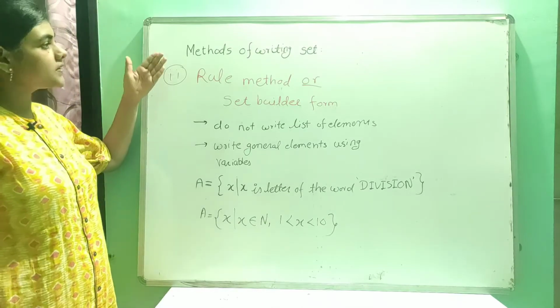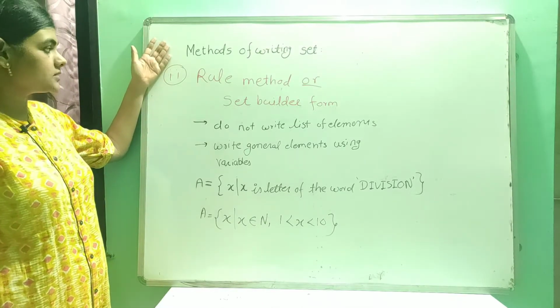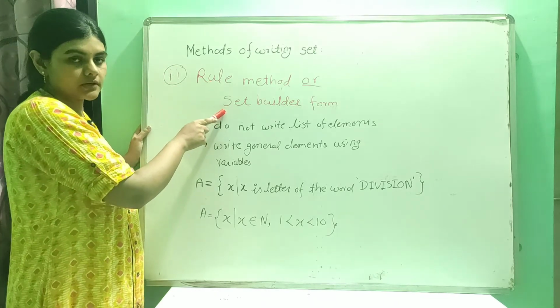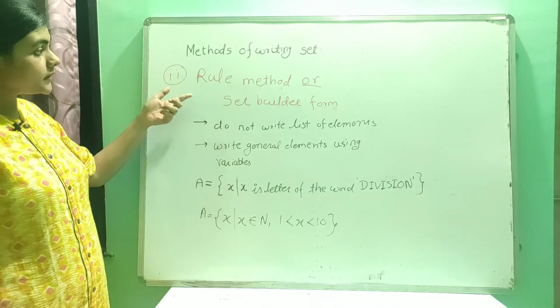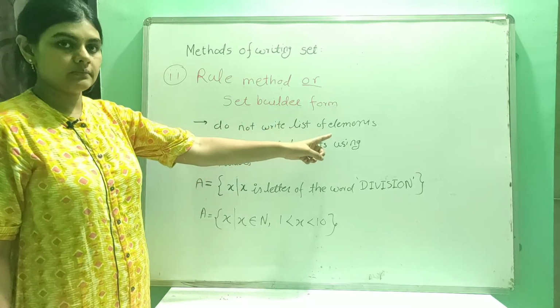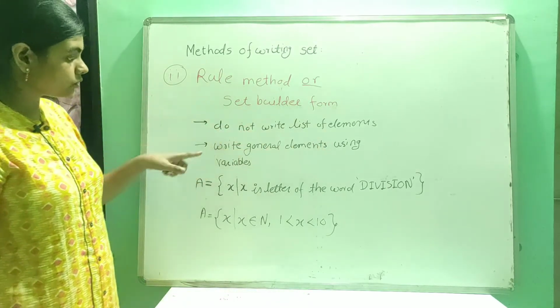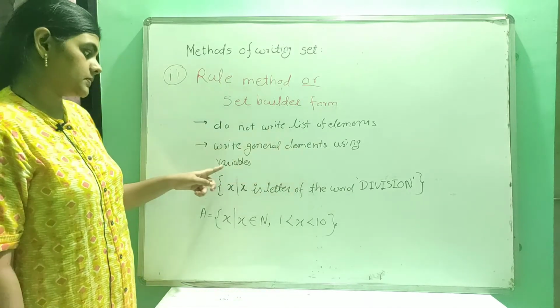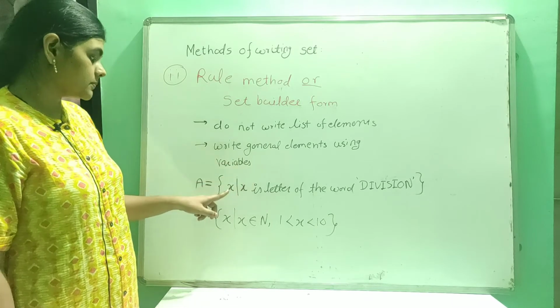Now let's move towards the second method of writing set. So what is that method? Rule method or set builder form method. So in this method, we are not writing a list of elements. But what we are doing here is writing general elements using variables. Generally we use the variable x.